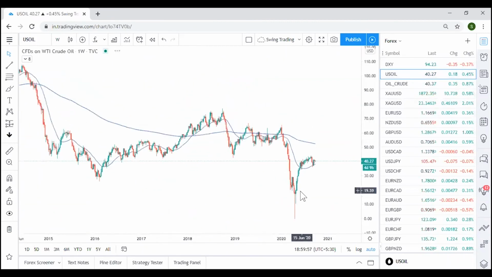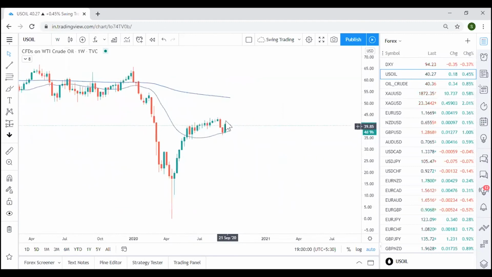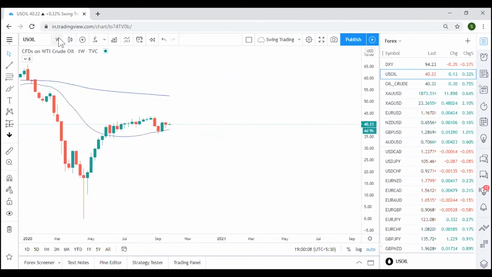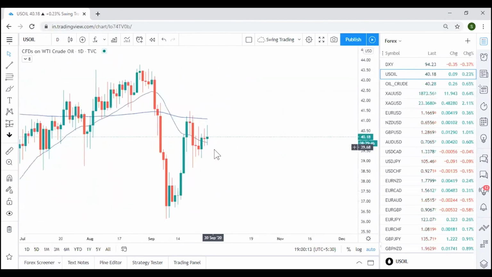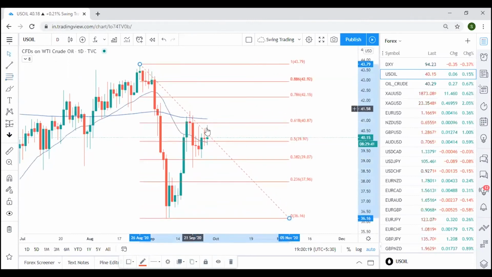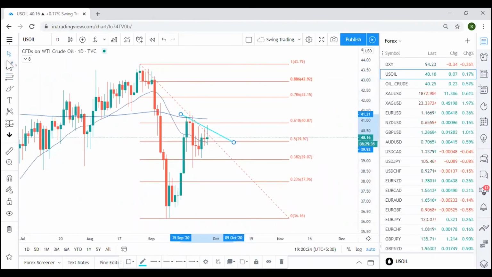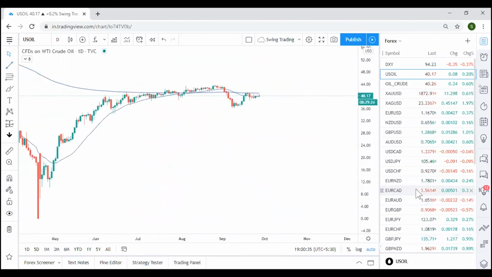Oil also, let's check. So oil weekly, not much movement again. Though there was some movement in the last 3 weeks, again there's a slight spinning top, not even a spinning top, it's an inside bar. If I check the daily close, as it is at the resistance, you should be looking to sell, but not much momentum is there. It's more like a symmetrical pattern. Basically, a breakout will happen and confirm better. But since it's playing below 61.8, preference would be more towards selling. So that's about oil.